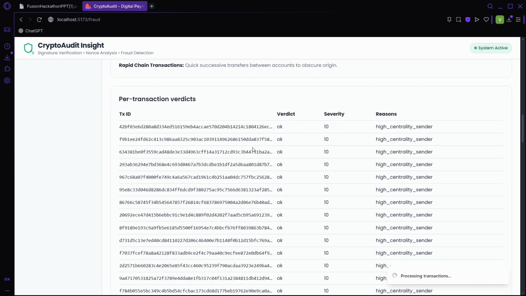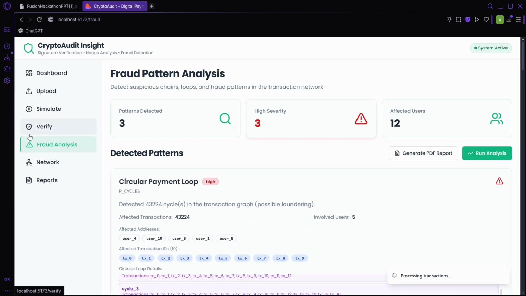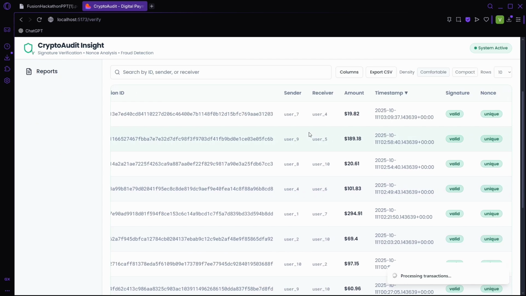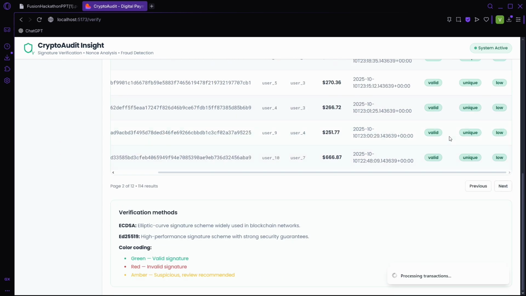Here are the per-transaction verdicts on the data we have created. We show it like this. After that, in the fraud analysis, I will show our detailed verdicts like this. I will show you all here.